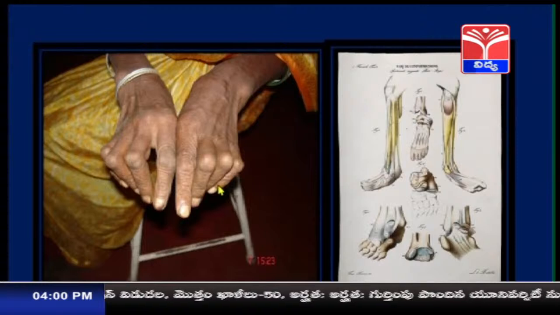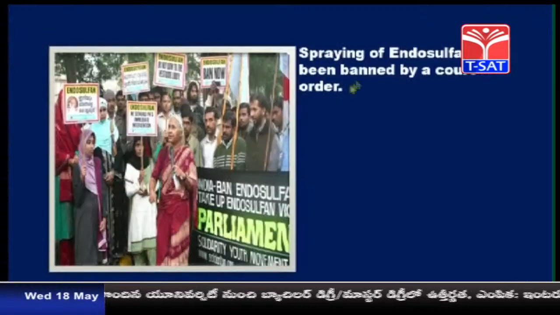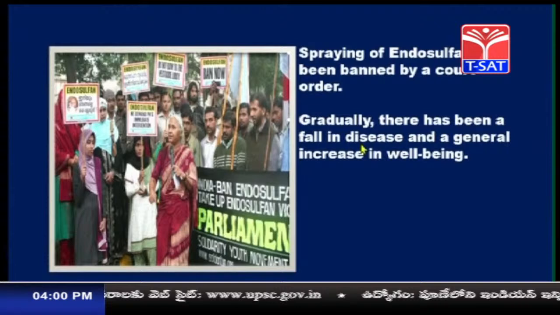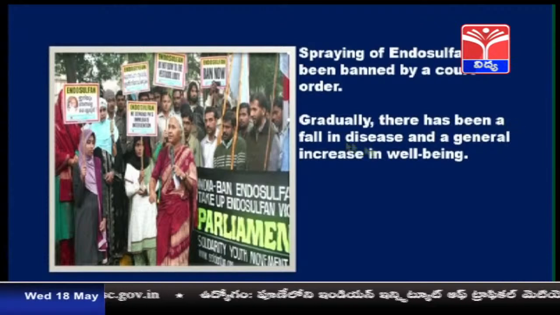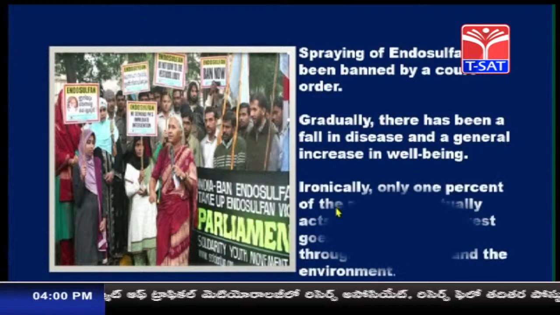They won't be able to walk. This is the deformities in the legs. Spraying of endosulfan has been banned by a court order after people started protesting in Kerala because many people were affected. Gradually, there has been a fall in disease and a general increase in well-being.